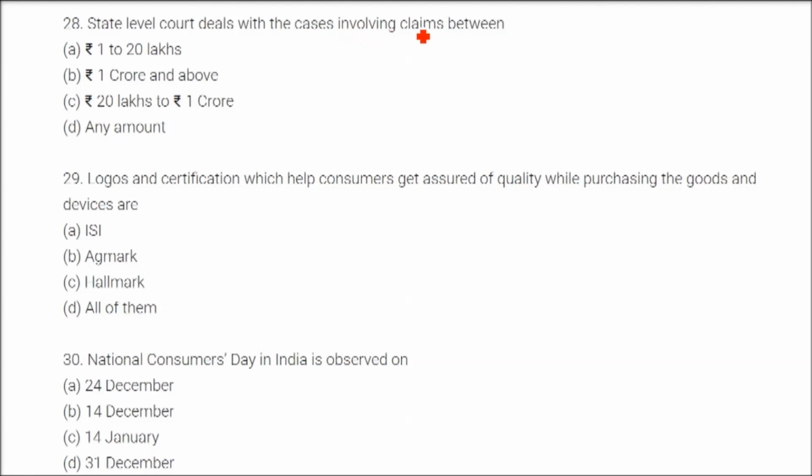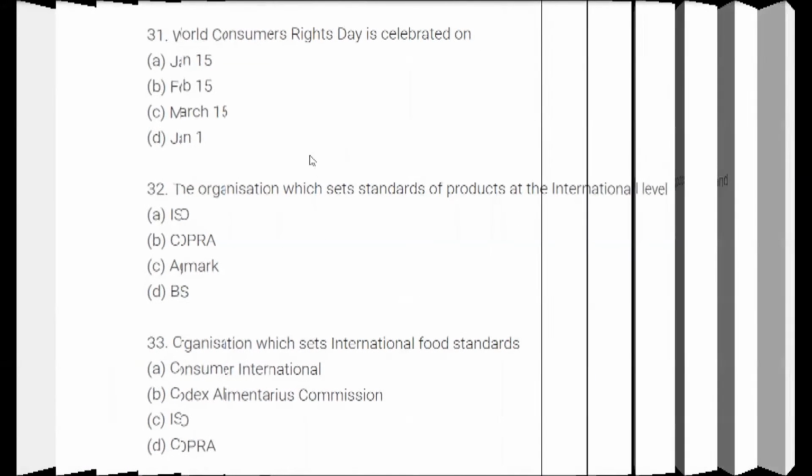State level court deals with cases involving claims between 20 lakhs and 1 crore. So the answer is 28, which is C. Logos and certifications which help consumers get assured of quality while purchasing goods, and these are all of them: ISI, AGMARK, and Hallmark. National Consumer Day in India is observed on 24th December.